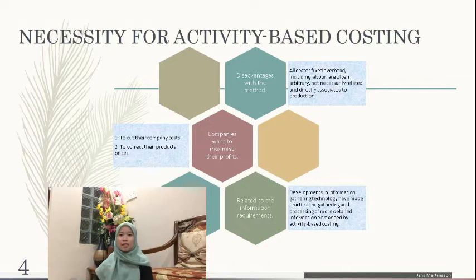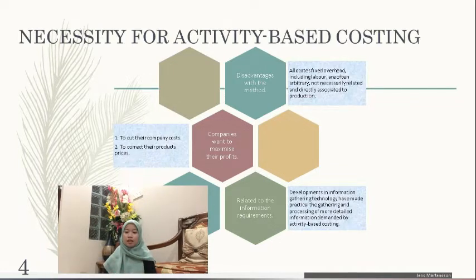Cost accounting system exists to provide information to help executives perform their cost management duties. Developments in information gathering technology have made practical the gathering and processing of more detailed information demanded by activity-based costing. With these reasons, by companies moving to activity-based costing, costs can be better managed and products more accurately costed.